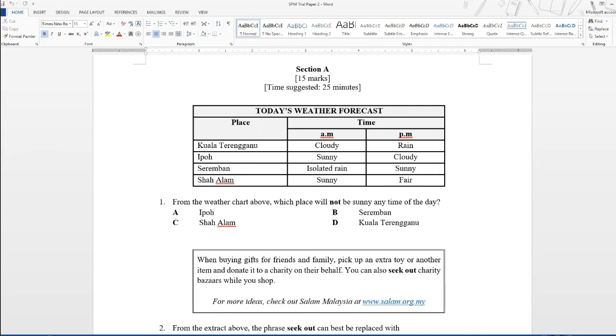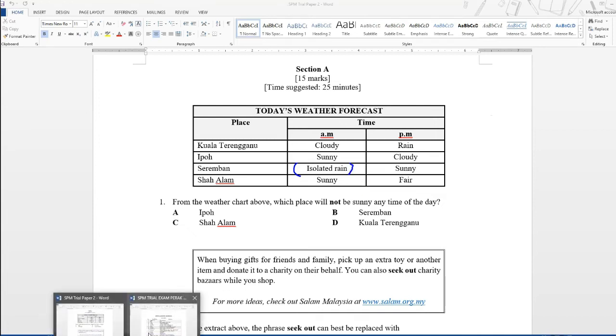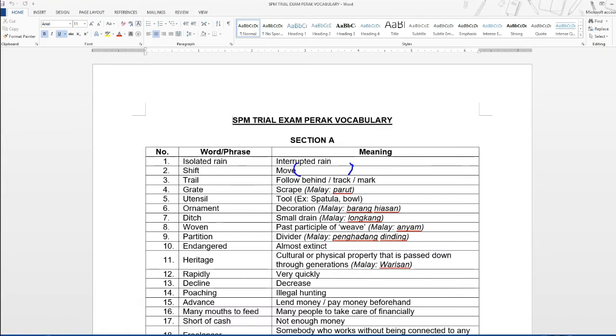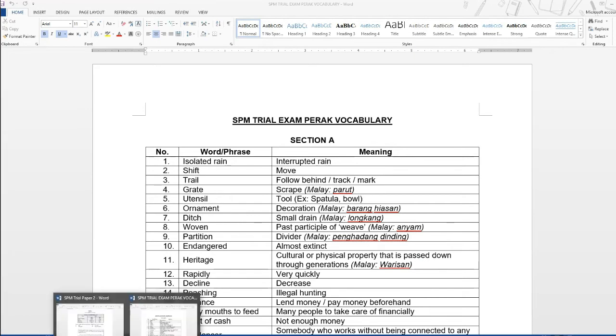Before we answer the question, I'm just going to discuss the vocabulary here. The first one is isolated rain. What is the meaning of isolated rain? Let's look at our vocabulary list. Isolated rain means there is interrupted rain. Interrupted rain meaning it will rain for a while and then it will stop, and it will rain again and then it will stop. So that's the meaning of isolated rain.